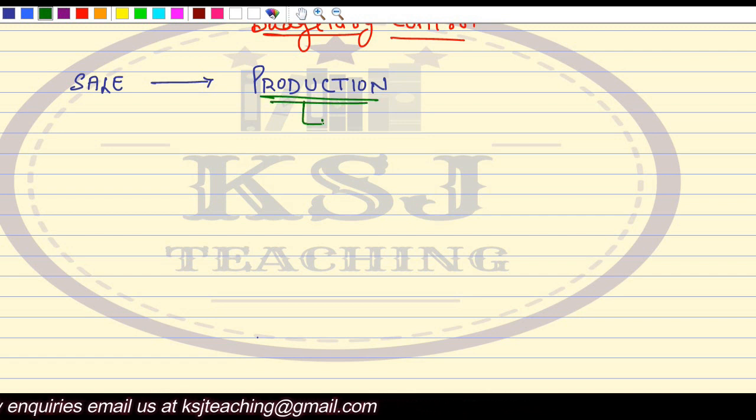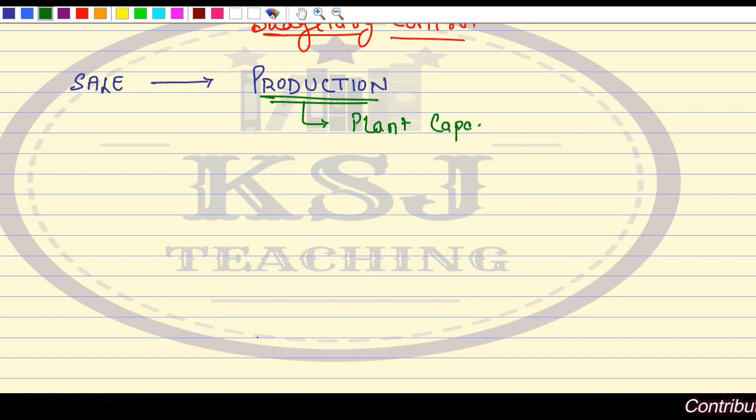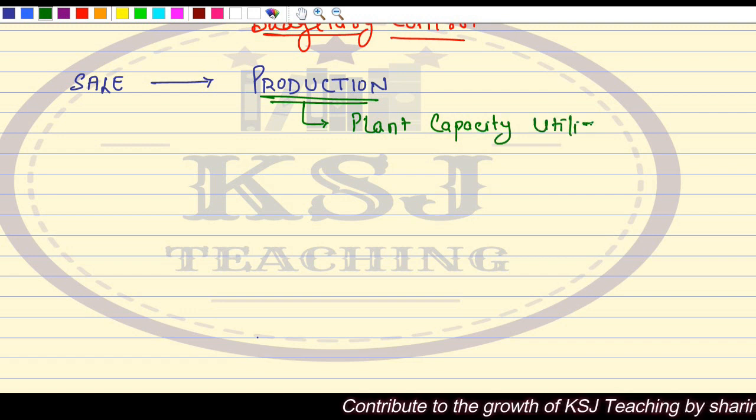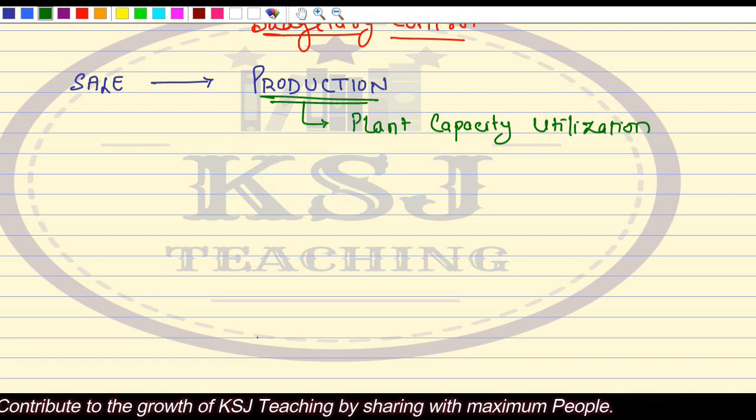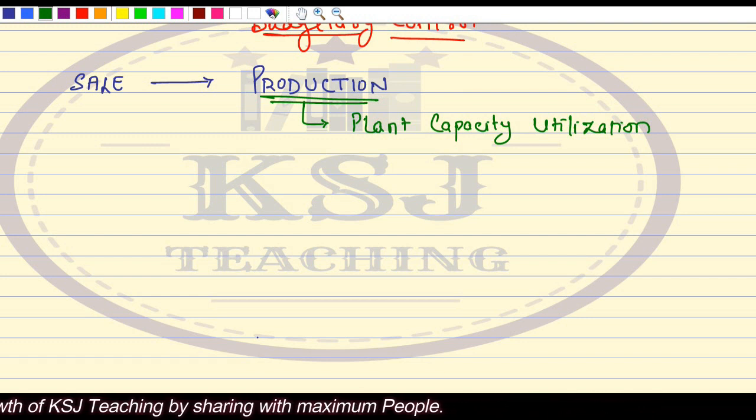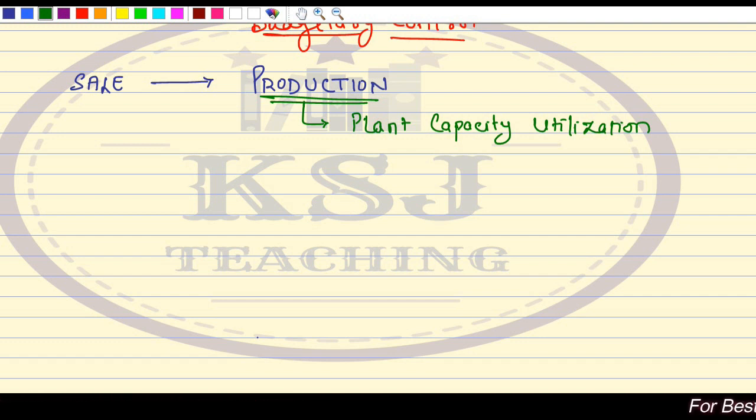From production, we decide the plant capacity utilization budget. How many machines will be required? How many machine hours will be required? What will be the capacity utilization of the plant is dependent upon the number of units that you have decided to produce in the production budget.